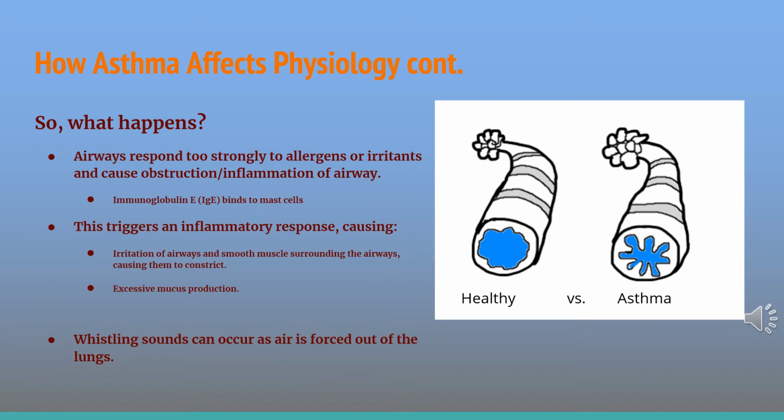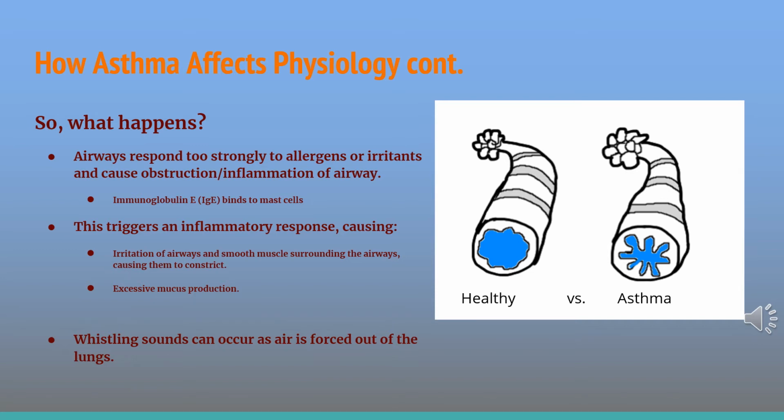This is irritating to the respiratory system and makes the airways and the muscles surrounding them inflamed, which causes them to constrict. The irritation also causes more mucus to be produced in the airways, which can lead to obstruction, making the airways even more narrow. Because of the narrowing of the airways, the alveoli may hyperinflate, causing air to become stuck in the lungs. As asthma sufferers try to force this stuck air out of their lungs, it can cause a high-pitched whistling sound,